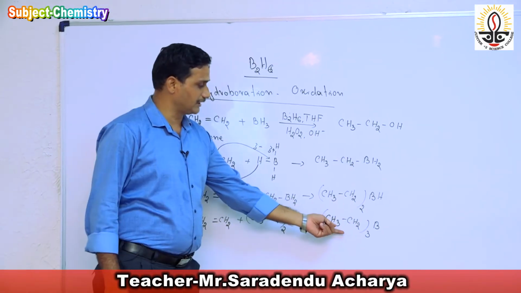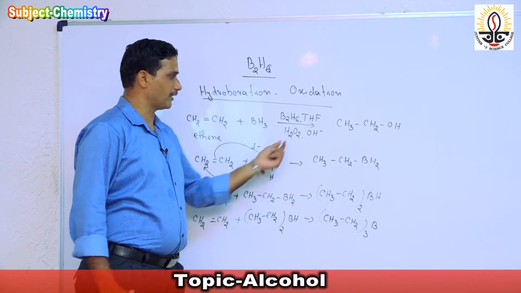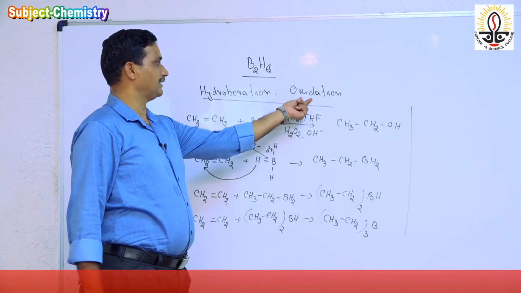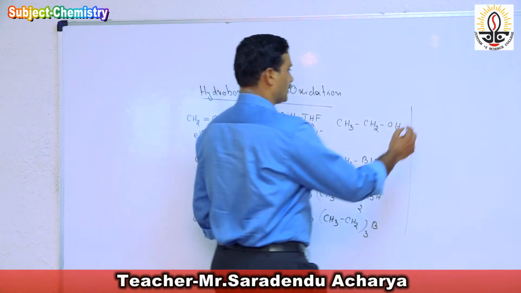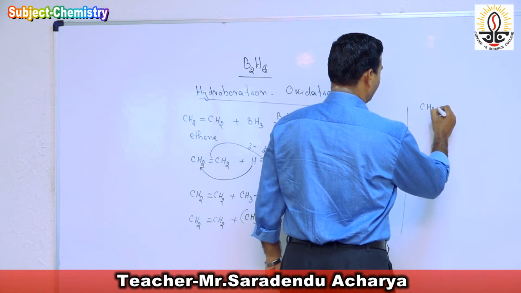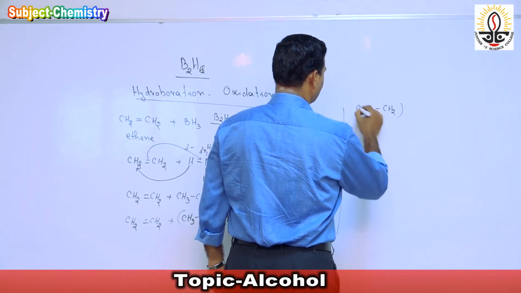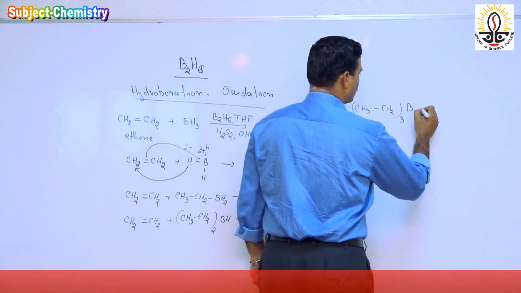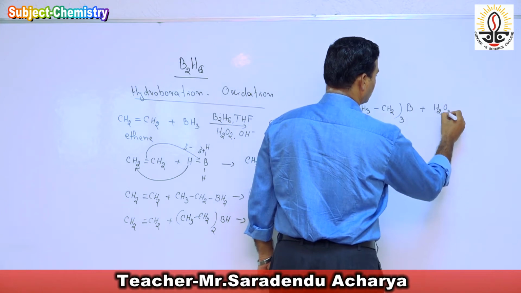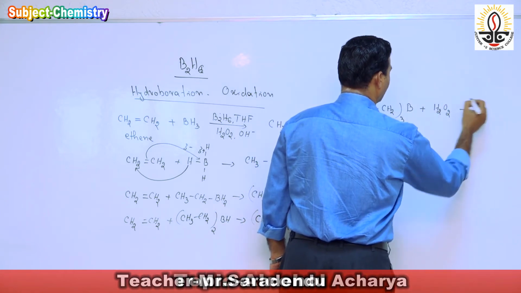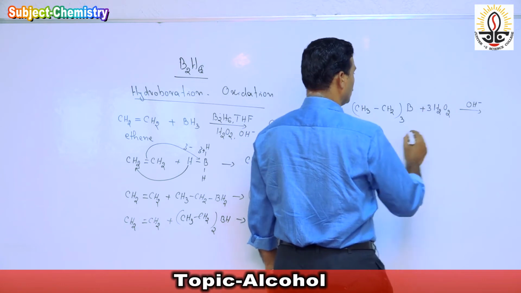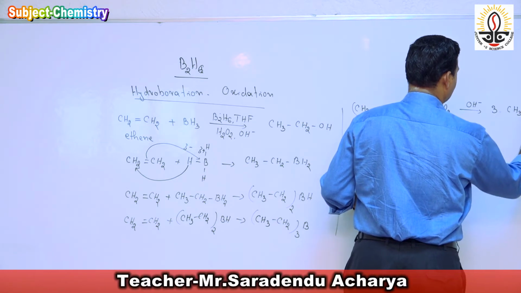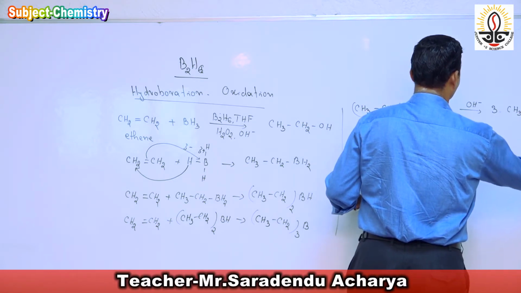Now oxidation takes place in presence of hydrogen peroxide. After hydroboration, the (CH3-CH2)3B molecule undergoes H2O2 in OH minus, there are 3 H2O2, and we get 3 CH3CH2OH.